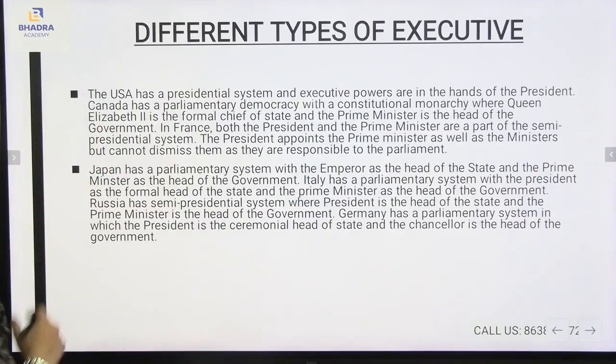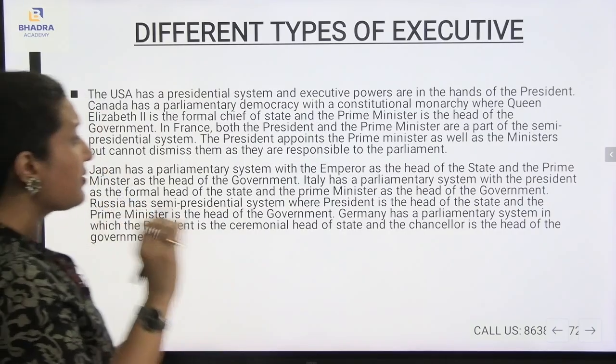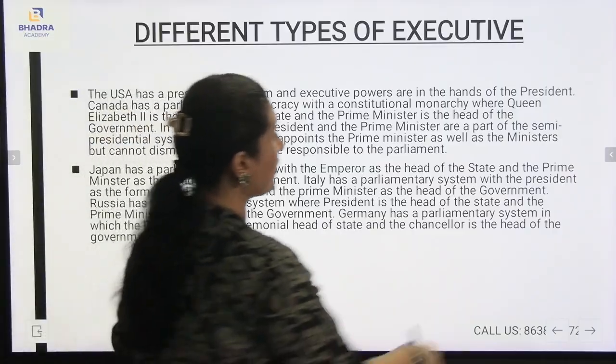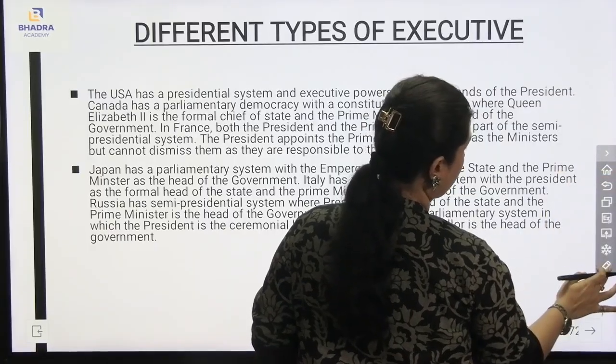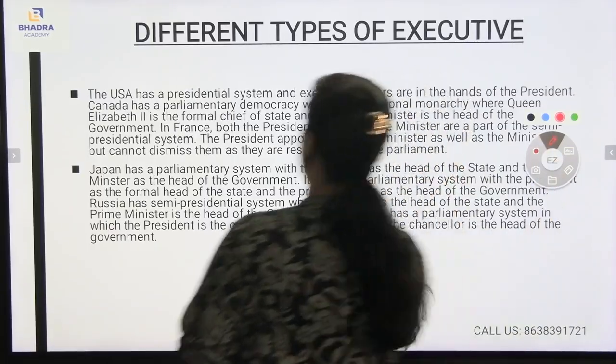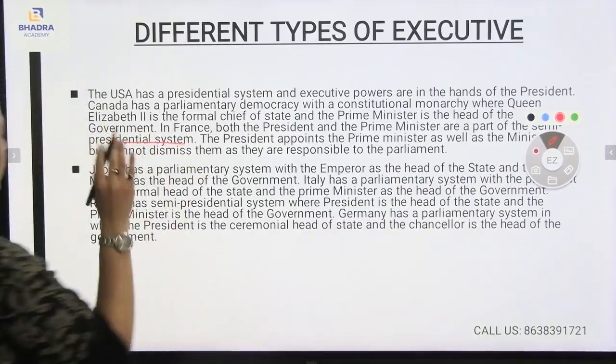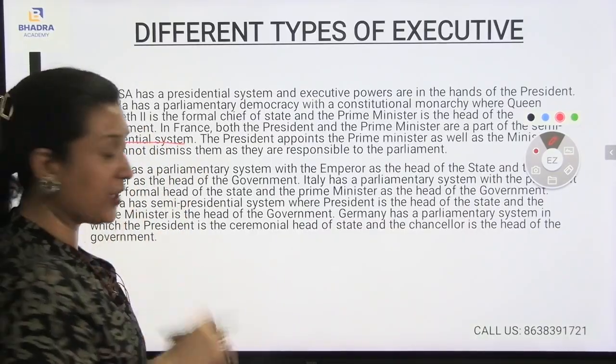Now, if I talk about France, it is a semi-presidential system. Very, very important. France has a semi-presidential system.